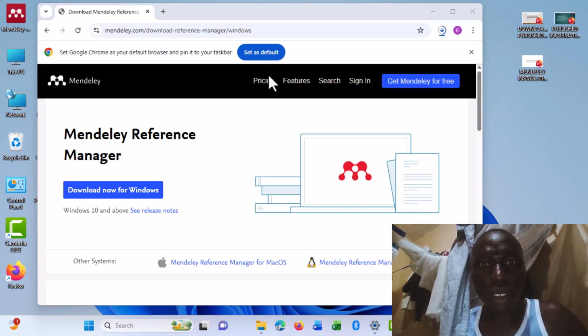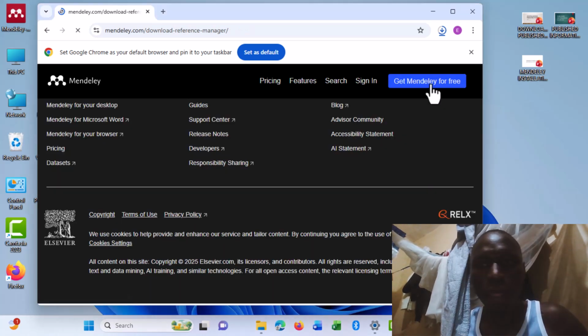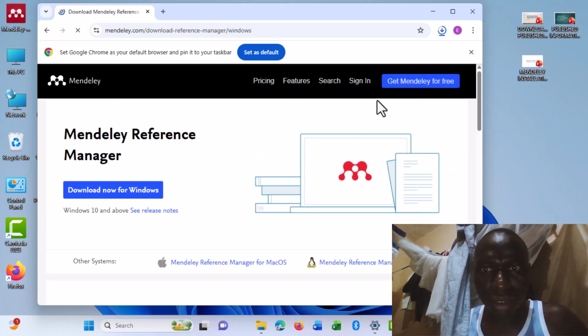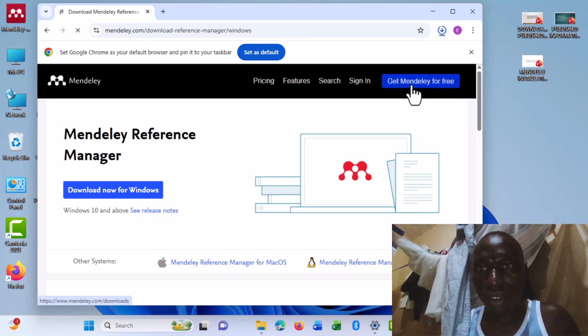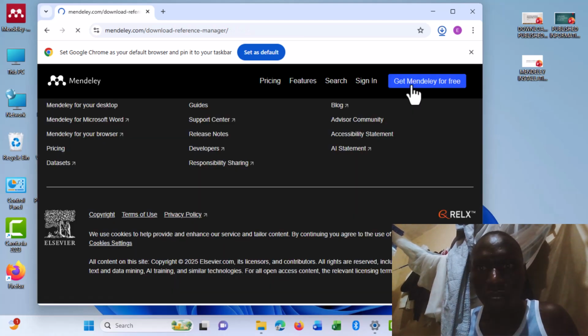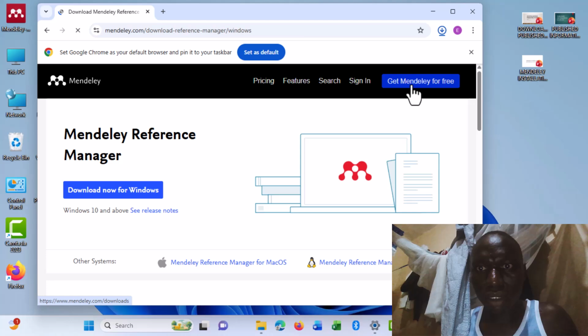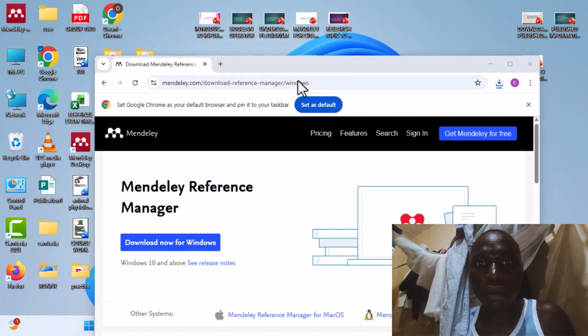So reaching here, we are going to come here, download, get Mendeley for free. Now get Mendeley for free. It is jumping, and now we come here.